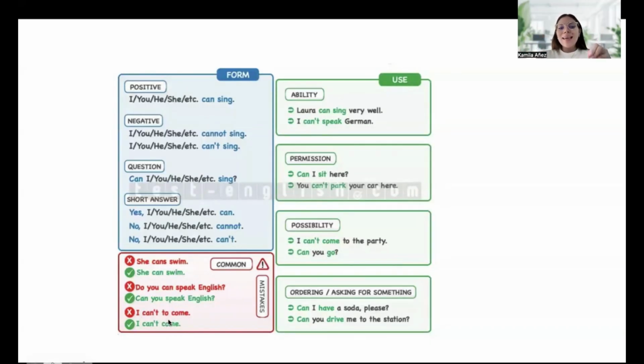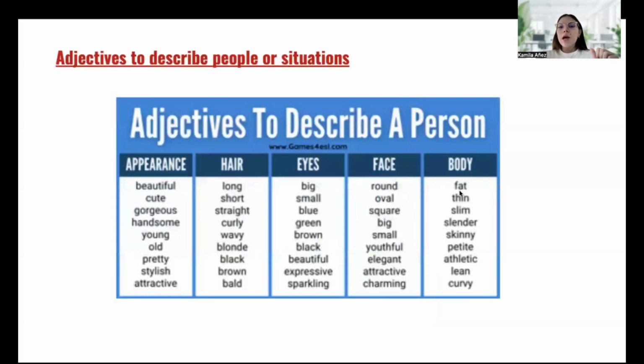Also, we have I can't to come. It's not necessary to use to between can and the verb. So it will be, I can't come. That will be the right way to say it. Okay, so we are done with this topic right here.